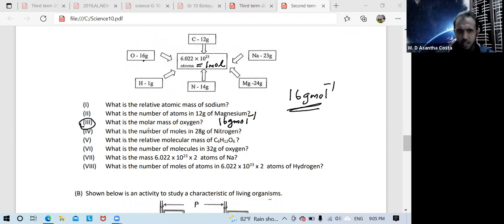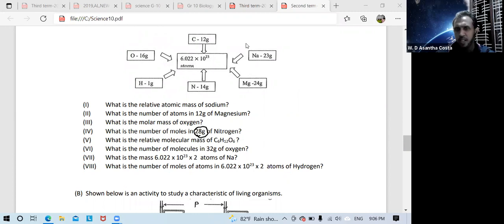Okay, fourth question. What is the number of moles in 28 gram of nitrogen? Now here also you search where nitrogen is. Here, 14 gram contains 1 mole, because Avogadro number of atoms equals 1 mole. So 14 gram is 1 mole, then 28 gram how much? 2 mole.